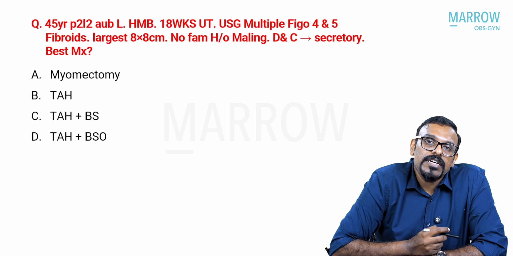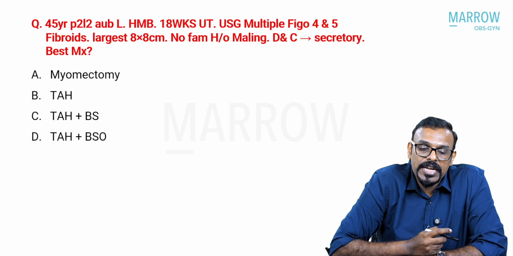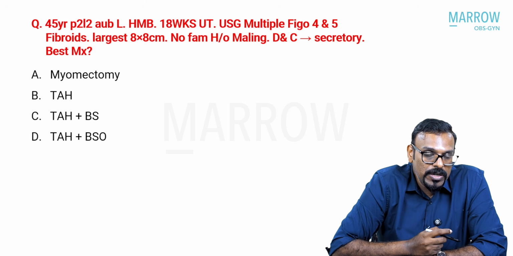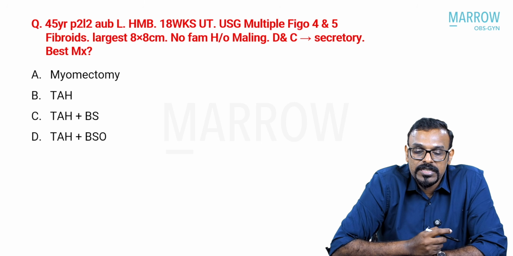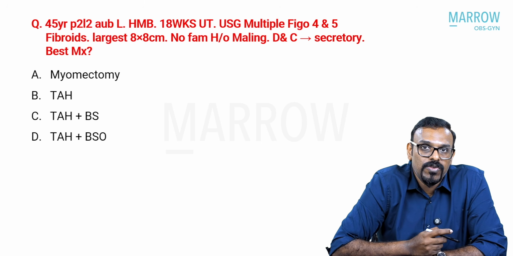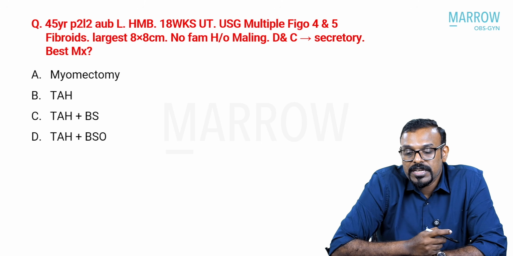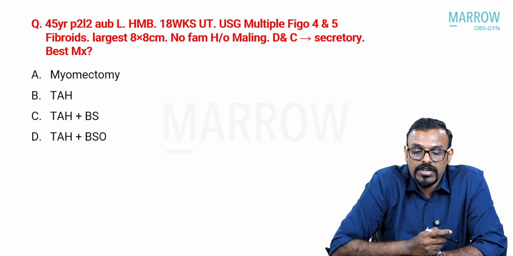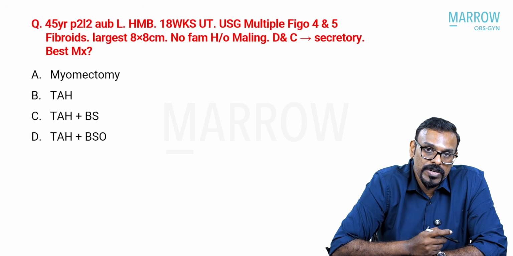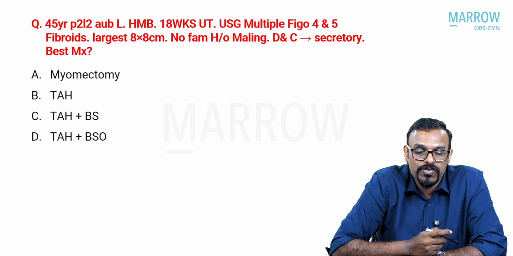Now we have a case here of a 45-year-old para lady who had presented with abnormal uterine bleeding due to leiomyomas and an 18 weeks uterus. So it's a large uterus, 45-year-old, multiparous, multiple FIGO 4 and 5 fibroids, the largest 8 by 8. She has no family history of any malignancies, and the D&C has shown secretory endometrium. So what would be the best management for her?